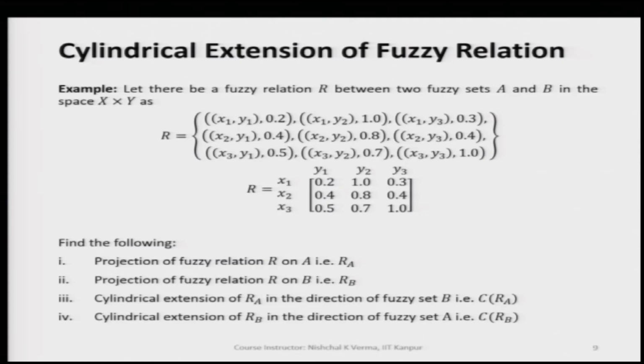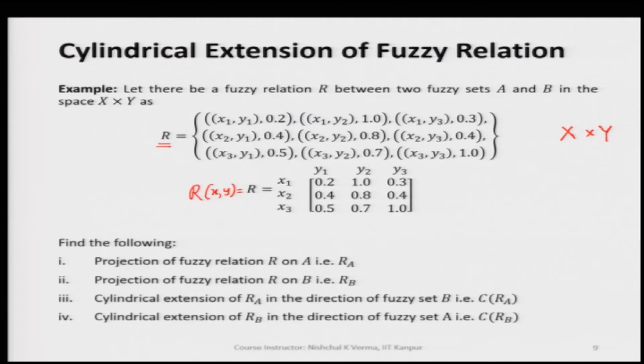So, with discrete fuzzy set, let us say we have a fuzzy set R, which is a relation fuzzy set, and again this is defined in the universe of discourse capital X cross capital Y. So, of course, we can represent this discrete fuzzy set in the matrix form. So, we have a relation matrix R, which is dependent on x and y. So, we see that all the column values are with respect to x1, x2, x3 and all the row values are with respect to y1, y2, y3.